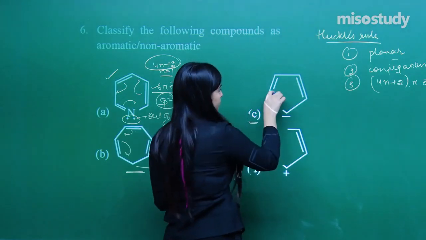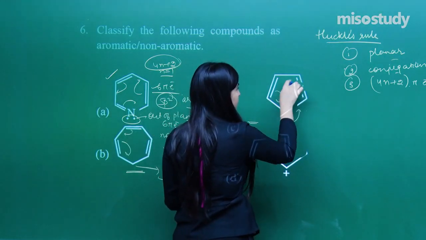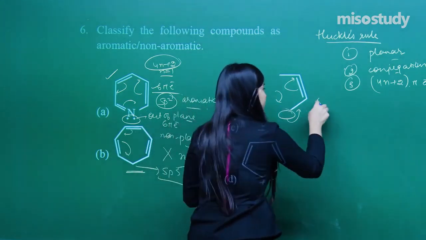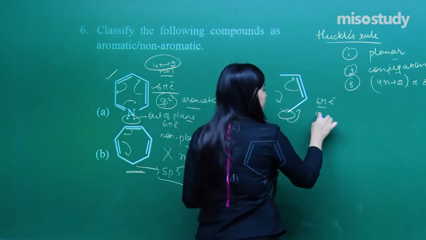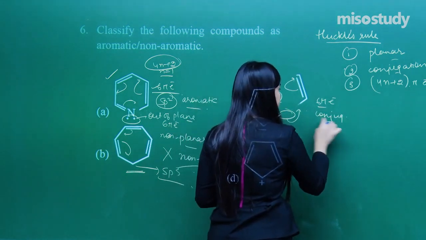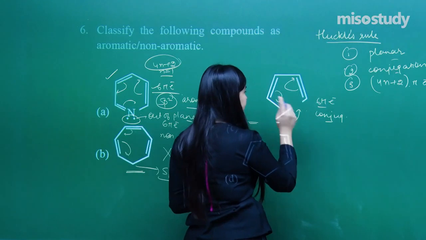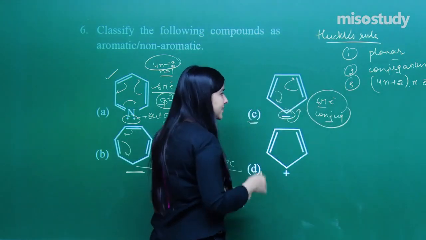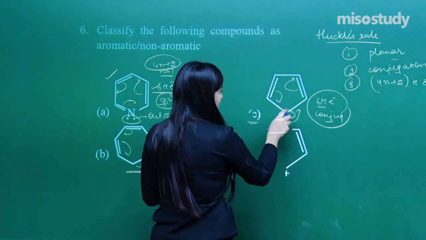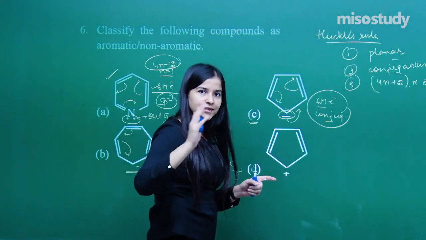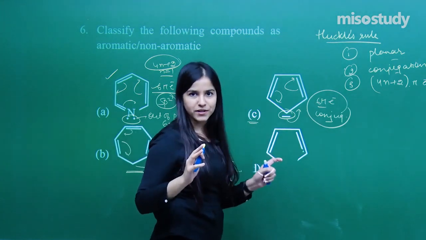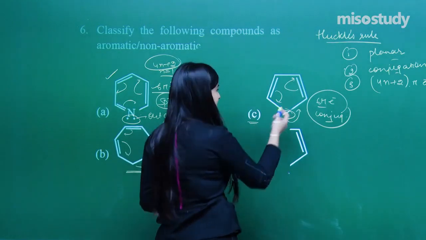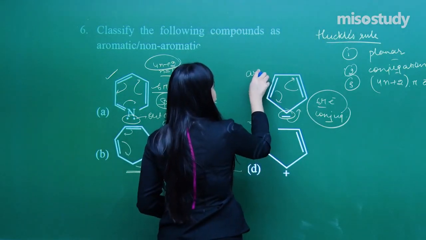See here, conjugation, conjugation, conjugation. These electrons are now involved in the conjugation, making it 6 pi electrons, completing the conjugation as well. Yes. And what else? I need planarity. I've got the planarity for the entire ring because the conjugation is getting fulfilled, right? And this particular carbon will have slightly sp2 hybridized character as well due to the development of a double bond. So what will be happening over here? It is following the rule and it is aromatic.